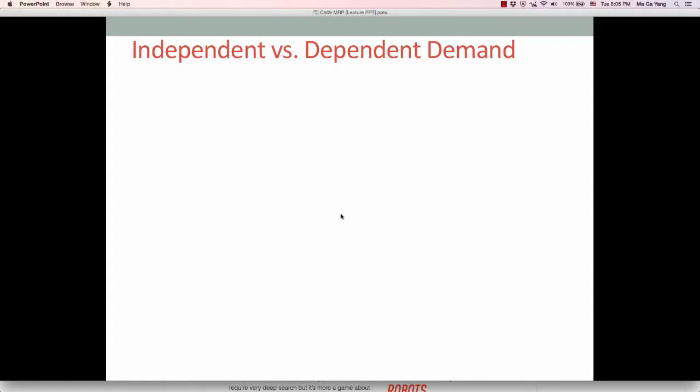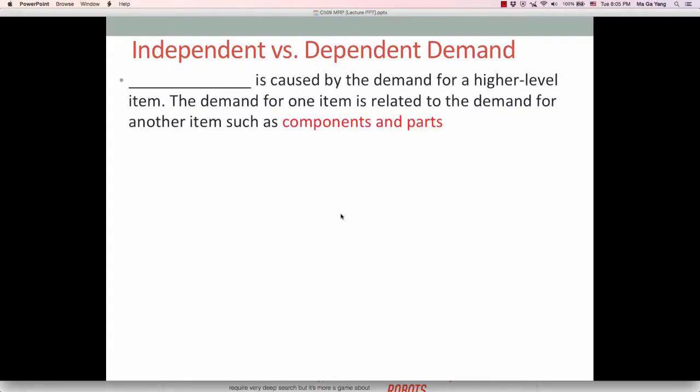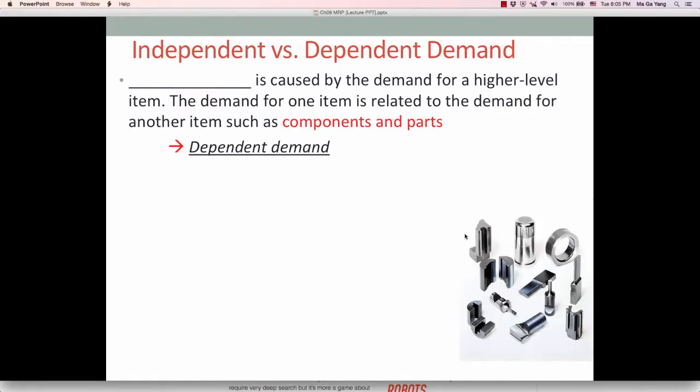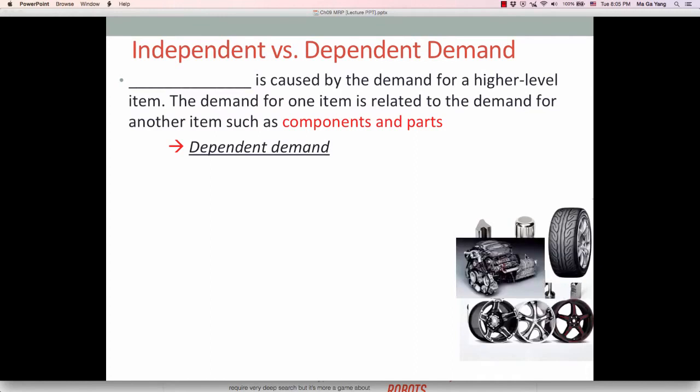To understand the MRP system, you need to understand what independent and dependent demands are. Dependent demand is caused by the demand for a higher level item. Simply put, dependent demand items are components and parts. So all components and parts are dependent demand items, which require a demand for a higher level item. Metal parts, wheels, engines, and tires are dependent demand items.